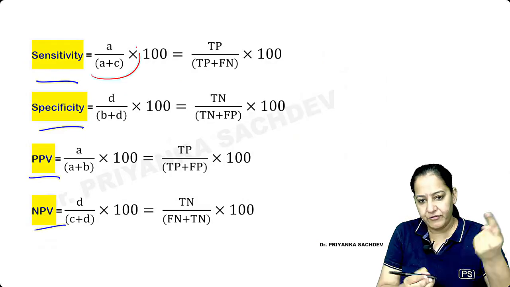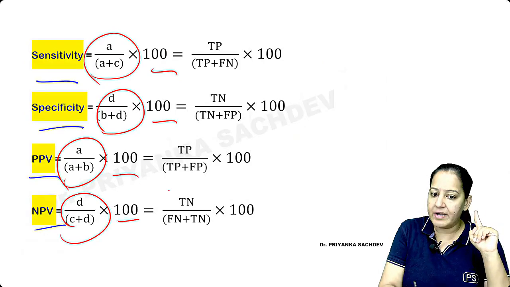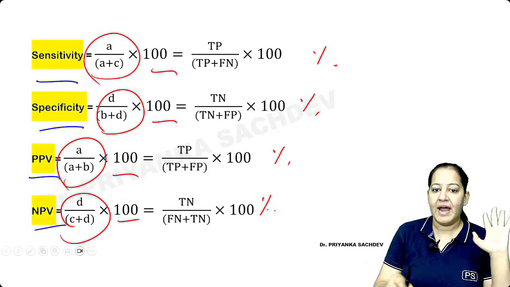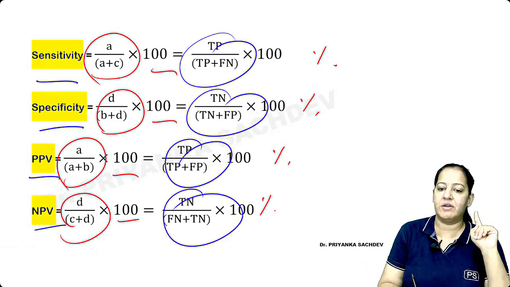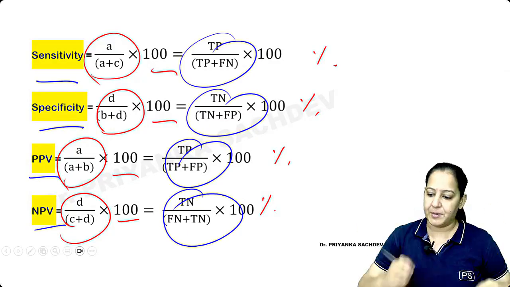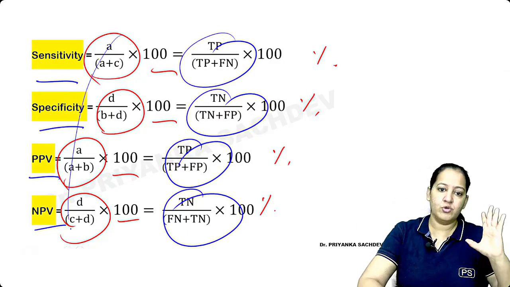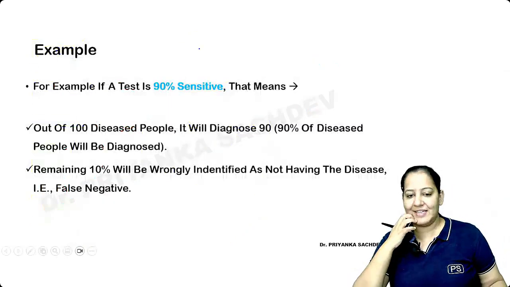If you know what is ABCD, just learn the formula, as simple as that. Multiply by 100 in all of them, because we calculate all of them in percentage. And learn the formula in terms of true positive, true negative, false positive, false negative. If you know what is ABCD, you can easily replace it. So I suggest you learn these formulas and replace them with true positive, negative, false positive, false negative. That is more than sufficient.